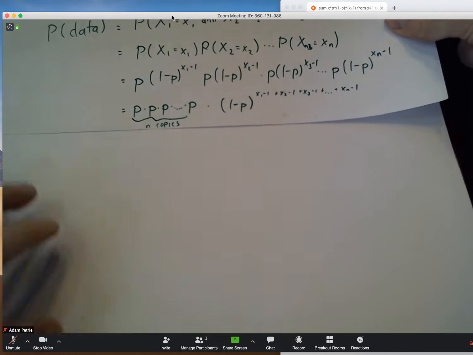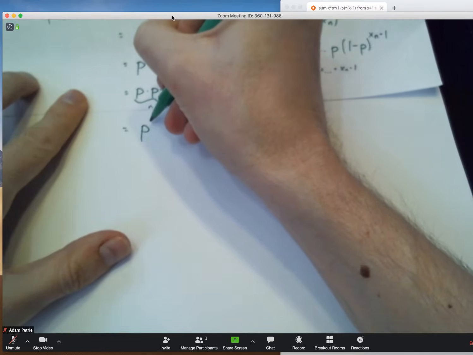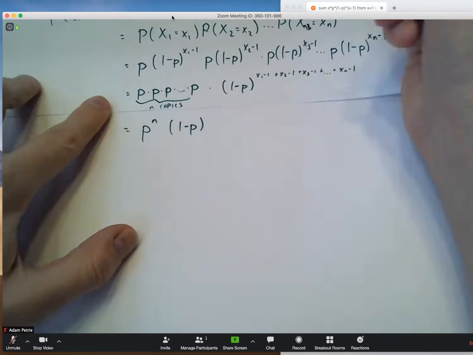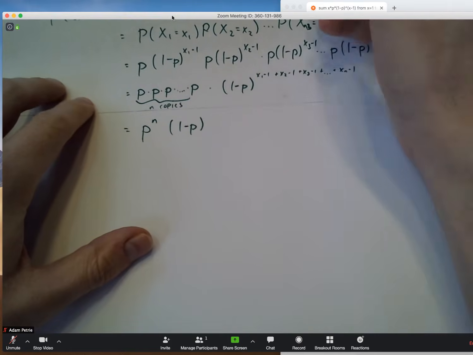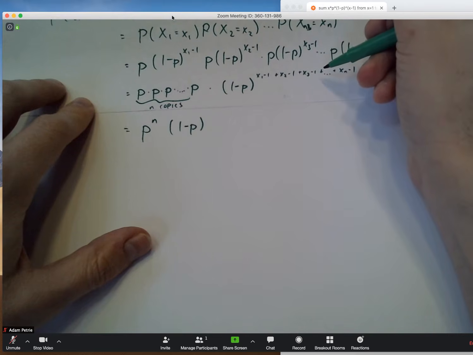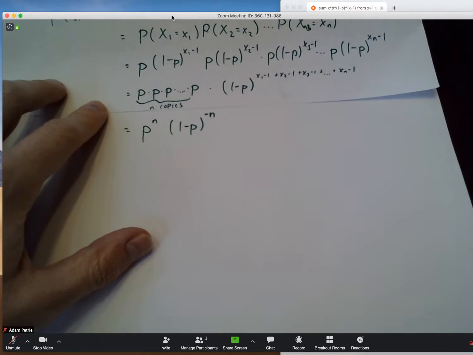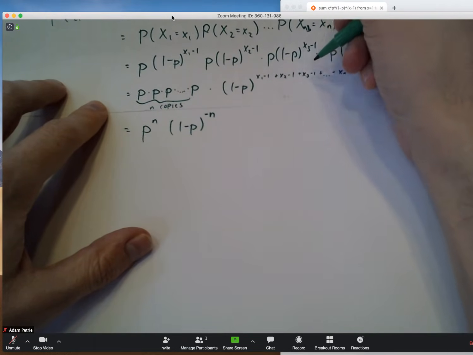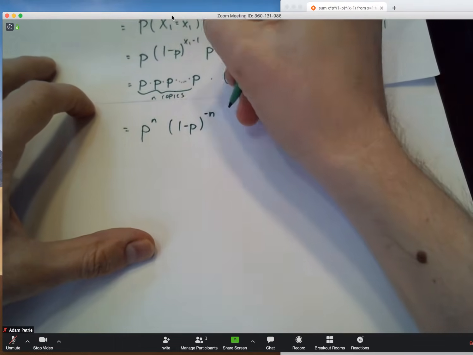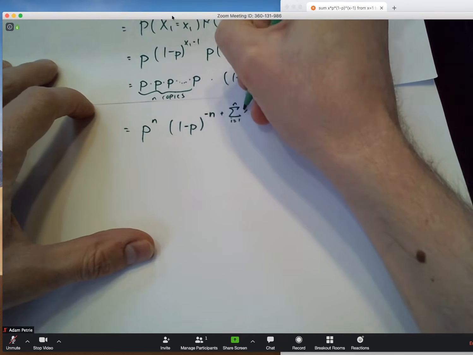All right, now I can further combine terms to help out with the computation. So let's see where this takes us. If I multiply p by itself n times, well, that's going to be equal to p raised to the nth power. And if I look at all the exponents that 1 minus p is being raised to, I have a minus 1, another minus 1, another minus 1. Essentially, I have n copies of that minus 1. Those are all going to add up together to give a minus n. And then I have an x1 plus an x2 plus an x3, the sum of all the x's. Why don't I use the mathematician's favorite shorthand and write that as summation notation from i equals 1 to n of xi.